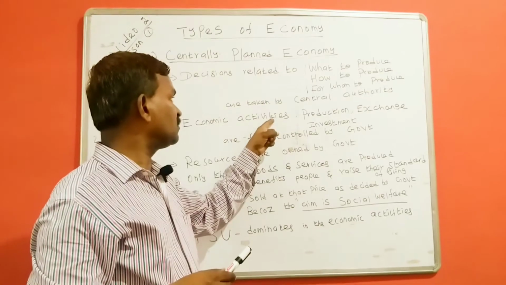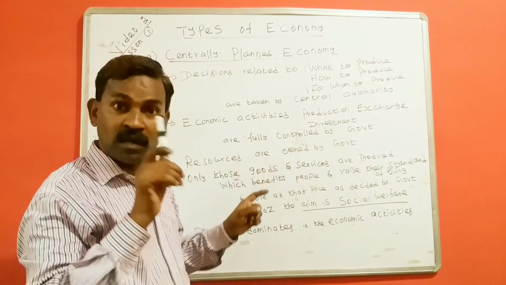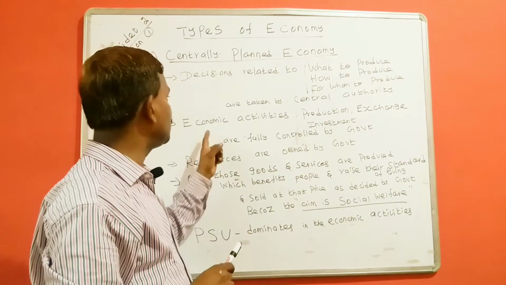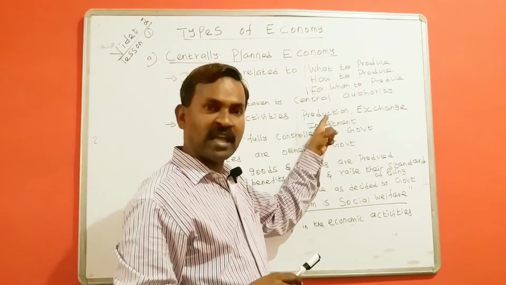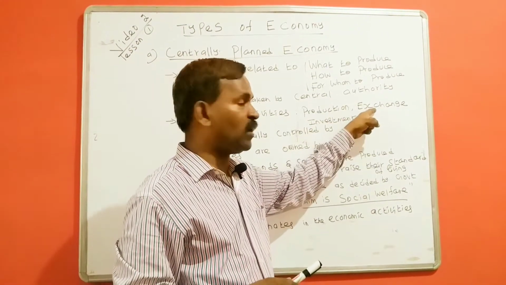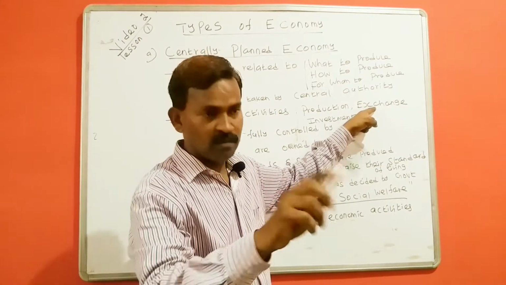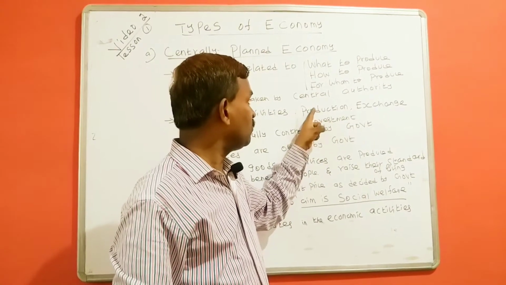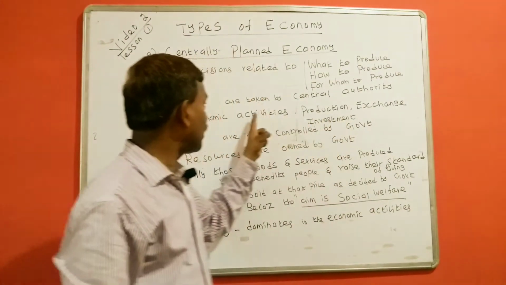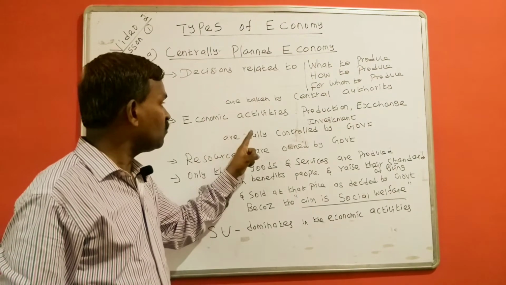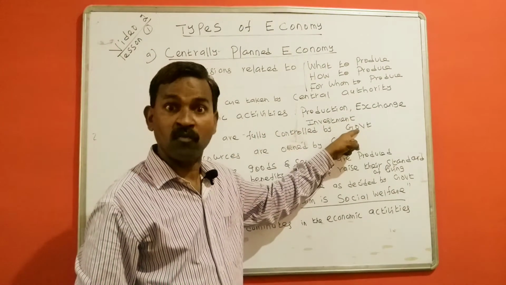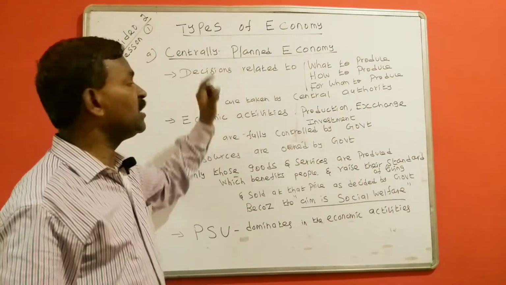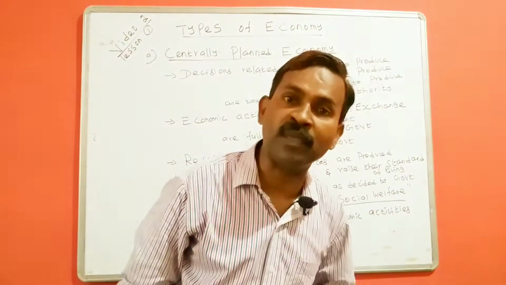Condition number 2, that economy in which economic activities are fully controlled by the government. What activities are economic activities here? The activities related to production, activities related to exchange. Exchange here refers to buying and selling. The activities related to investment. So, if these major types of economic activities are fully controlled by the central government, that economy is called centrally planned economy.